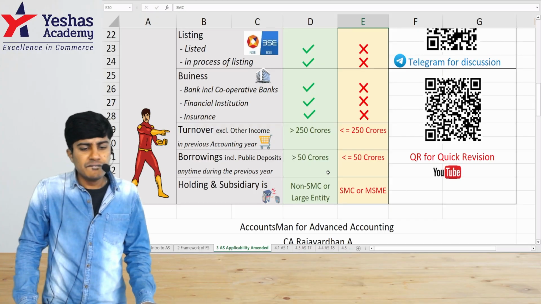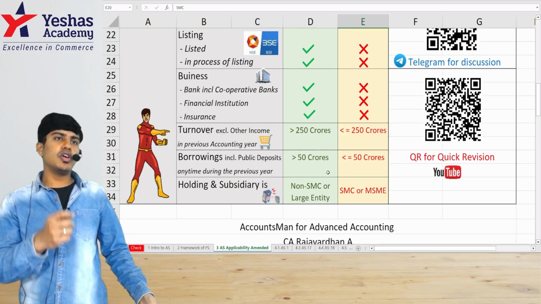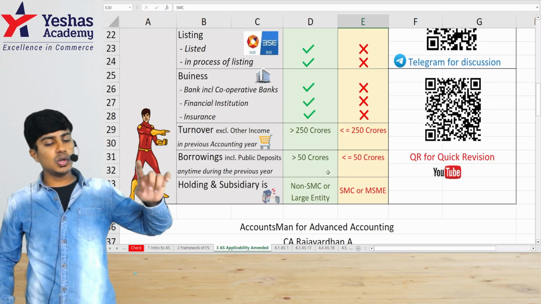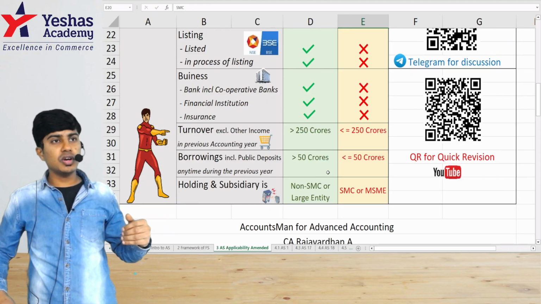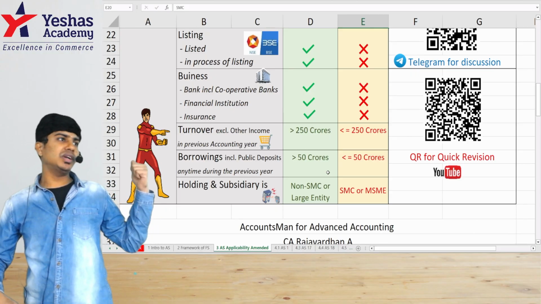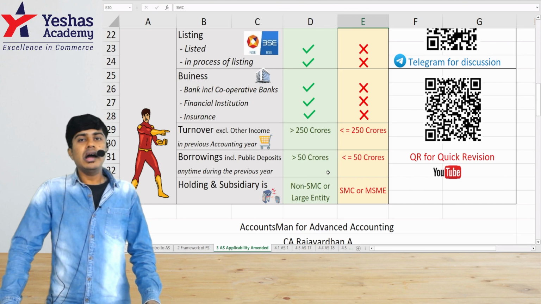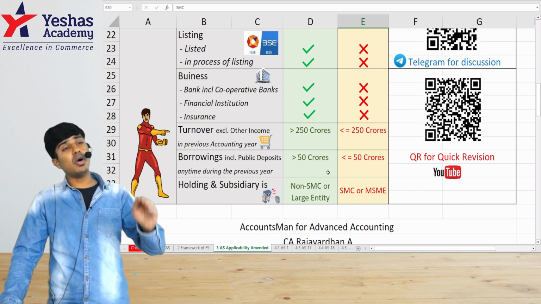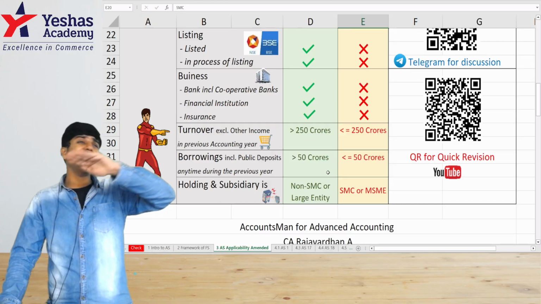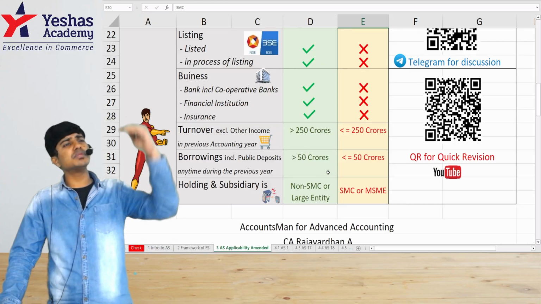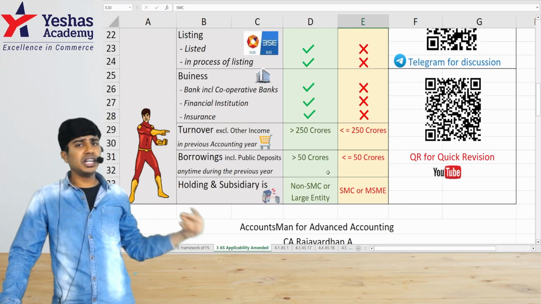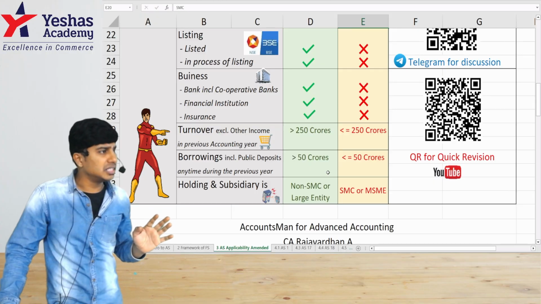Okay, very nice. When we talk about turnover of 250 crores, it is the turnover of the previous accounting year, not the current year. It is the turnover of the previous completed accounting year, and it excludes other income. When we talk about borrowings, it is borrowing of the previous year at any point of time. If on some one day during the year your borrowings are more than 50, the trigger is made and you become a large entity.